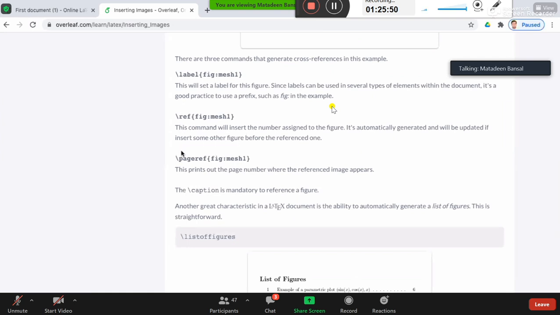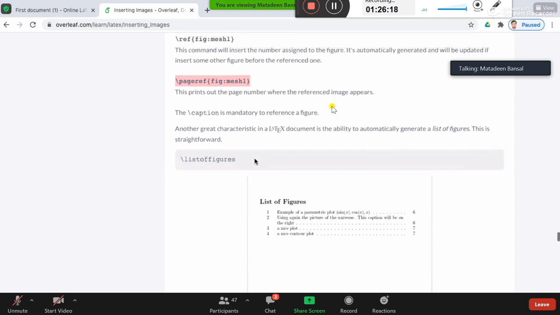So this is ref, and this is pageref. This is a special command. It will refer to the page number where your figure will appear in the document, right? Suppose you want to say that figure 1 is on page 7. So use this pageref, and that page number will be placed over here.